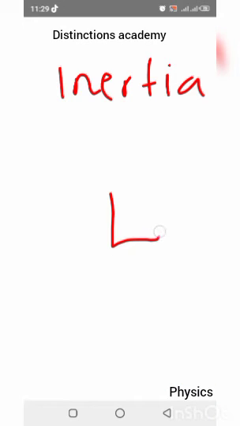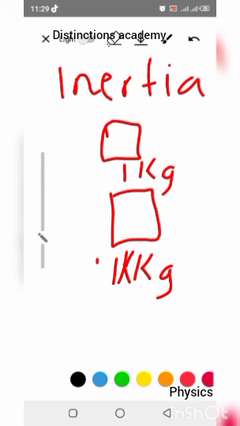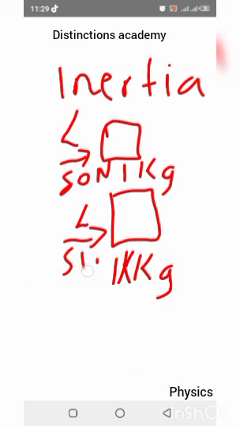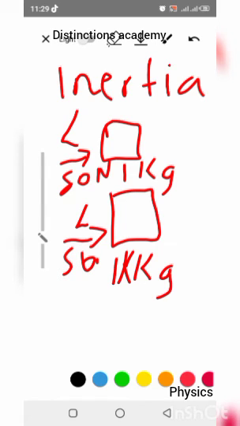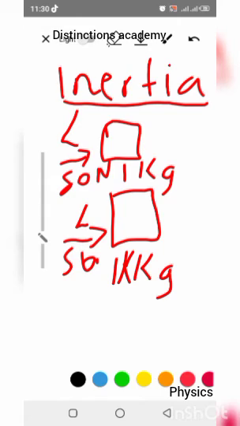So if I take two balls of the same shape and the same size, but one ball is 1000 kilograms and the other is 1 kilogram, and then I kick the ball with this same amount of force, let's say 50 newtons. This one will fly because it has a small mass, therefore it has small inertia, but this one will not because it has a bigger mass, therefore it has bigger inertia.